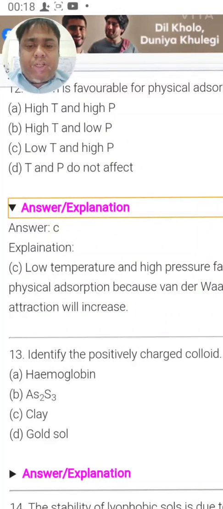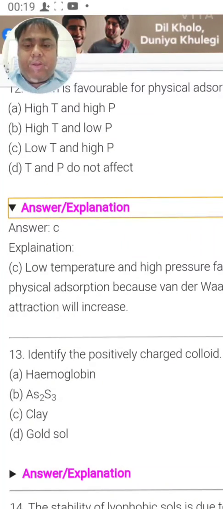Identify the positively charged colloid. Okay, positive. This is also a knowledge-based question in which you have to have your own GK. Why should hemoglobin be a positively charged colloid? Now, in case of arsenic sulfide, arsenic is also electronegative, means it is metalloid. Sulfide is also non-metal. Clay should be neutral. Hemoglobin should be neutral. Okay, gold sol. Now, gold is a metal, so there are chances that gold sol should be positively charged sol.